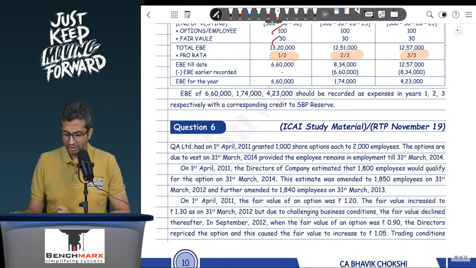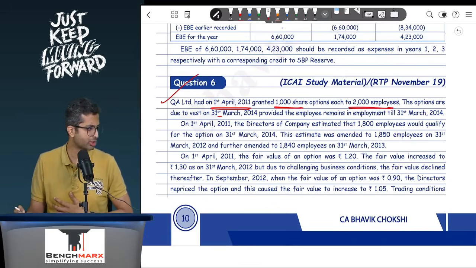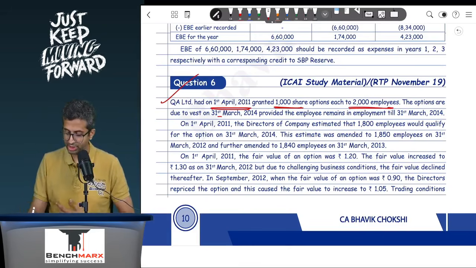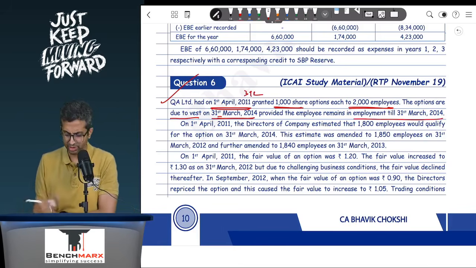Okay. Then you go to question number 6, which is on modification. Now QA Limited had on 1st April 11 granted 1000 share options to each of its 2000 employees. Okay, so this is on modification, 1000 share options to each of its 2000 employees. The options are due to vest on 31st March 2014. So that seems to be a vesting period of 3 years. Provided the employees remain in employment till 31st March 14. So that's fine. That's a service condition.